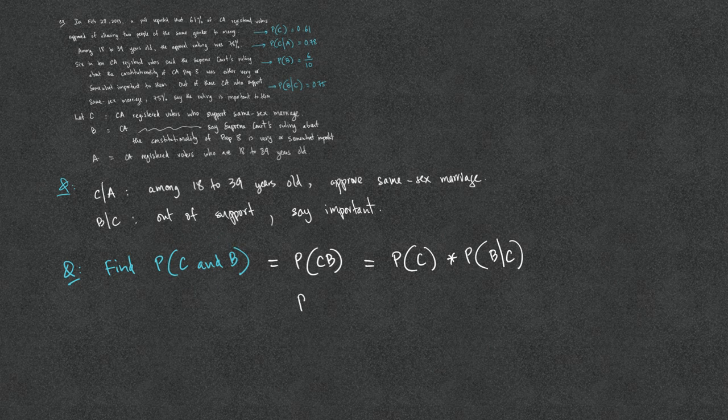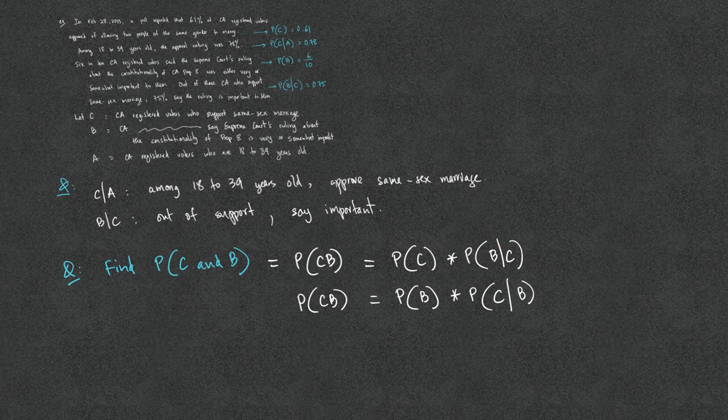Another way of writing the probability of C and B is the probability of B times the probability of C, another event, given the previous event that we use on the left-hand side. Note that regardless of what formula we use, we still need to multiply the probability of the two events that we connect with the word AND. The question is now, which of these two formulas should we use? Well, it depends on what information we have.